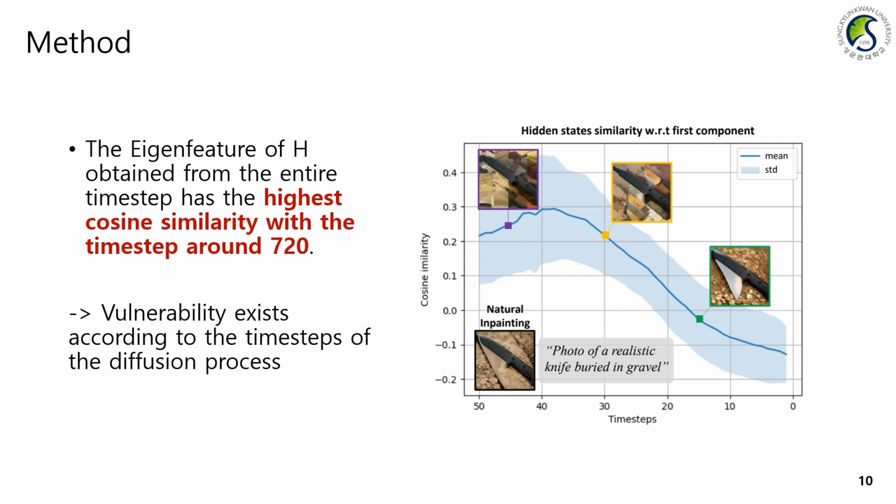These images demonstrate the results of attacking and then inpainting using various time steps as vulnerable time steps. The higher the cosine similarity, the better the attack performance. These results reveal that there is a vulnerability in the diffusion process that varies depending on the time step.